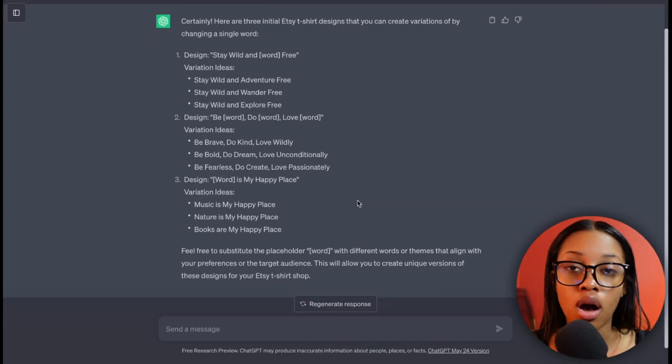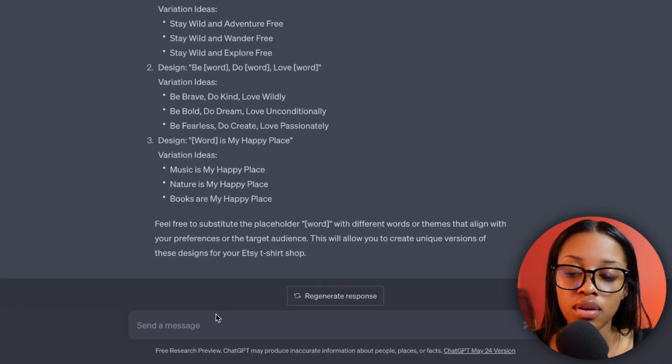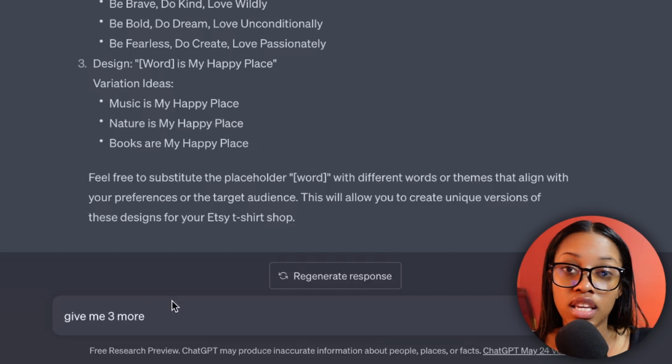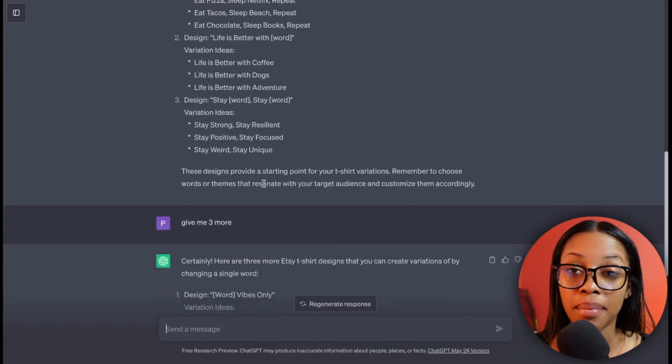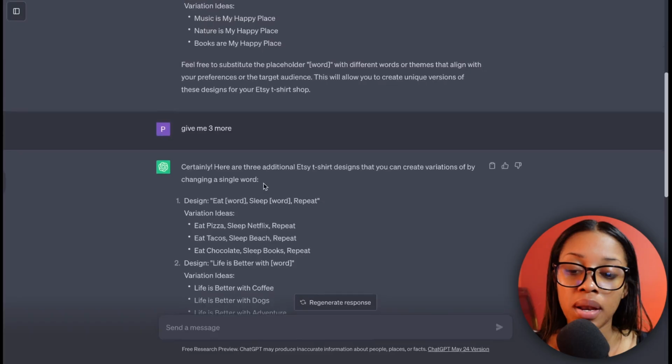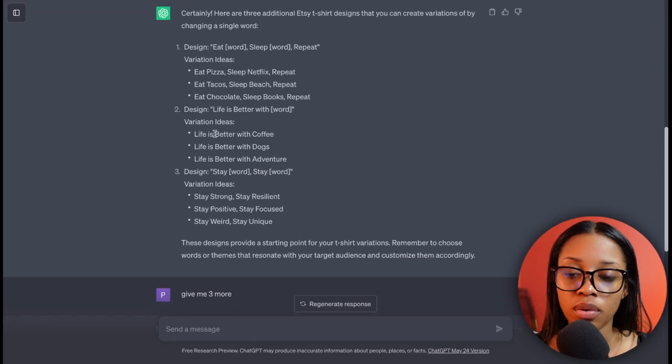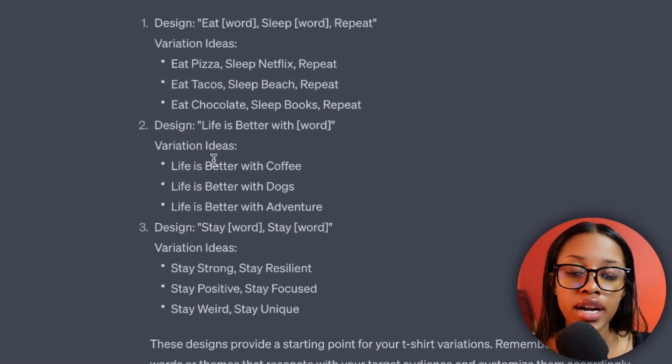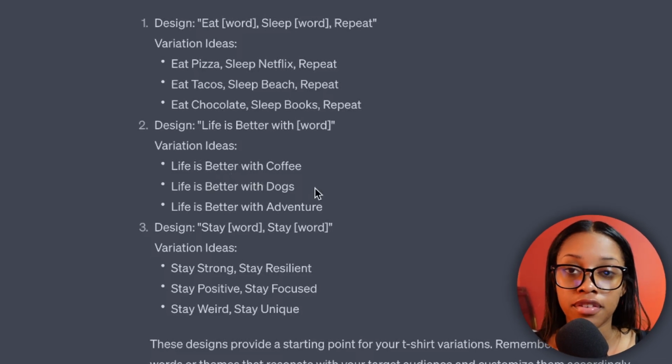And looking through these options, if you're not happy with any of them, you can just go ahead and ask ChatGPT to give you more options. So as you can see, I kept asking it to give me more till I found one I like. So this is what you're going to do until you find an option that you like. In my case, the one I'm choosing is this one, which says life is better with word. And as you can see, it's given me some ideas, which is life is better with coffee, life is better with dogs. So you just want to look through these words and then choose the one that you want to create your 50 designs about.